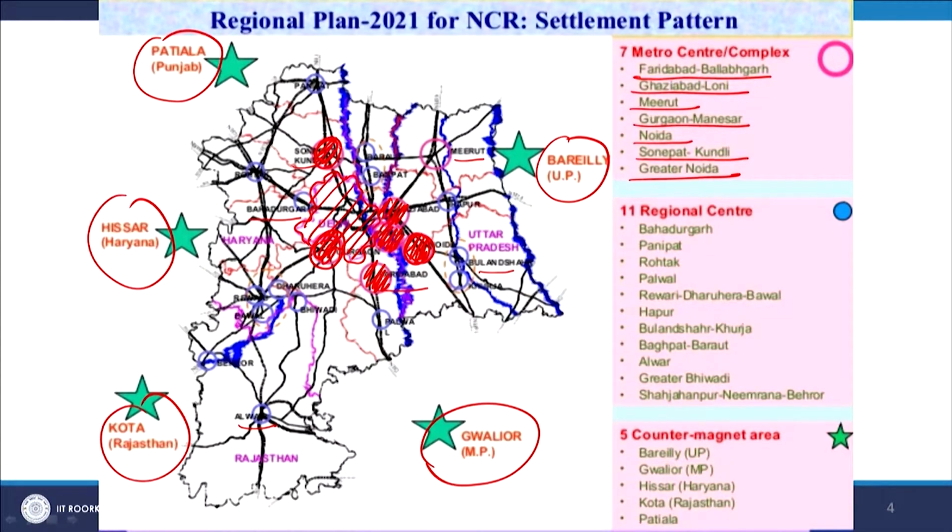These are Ghaziabad, Noida, Greater Noida, Faridabad, Gurgaon and like this, and this is Meerut. These cities are easily connected with the mother city, that is Delhi, and it is making an overall development in the region. So, basically the development is taking place in a radial fashion like this.